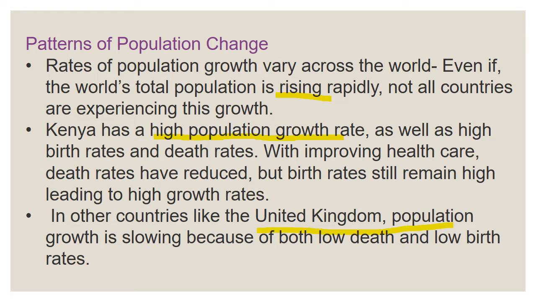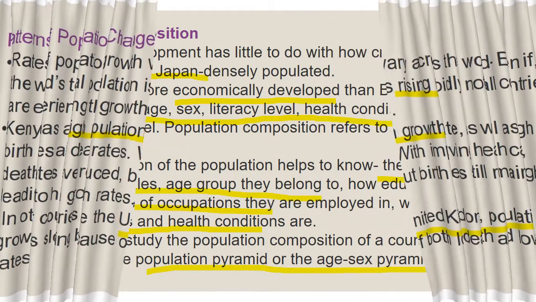Kenya has the highest population growth rate, as well as high birth rate and death rate. While healthcare is improving, the death rate has reduced, but the birth rate still remains the same. In other countries like the United Kingdom, what is happening? Population growth is getting reduced because of low death rate and low birth rate. Understood, children? These are the two examples.